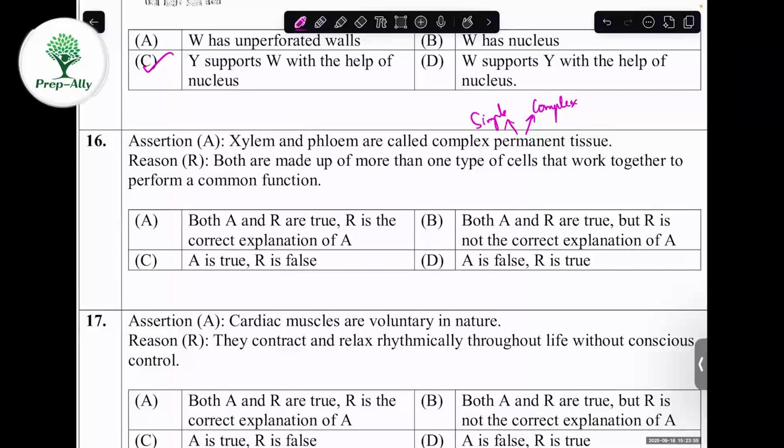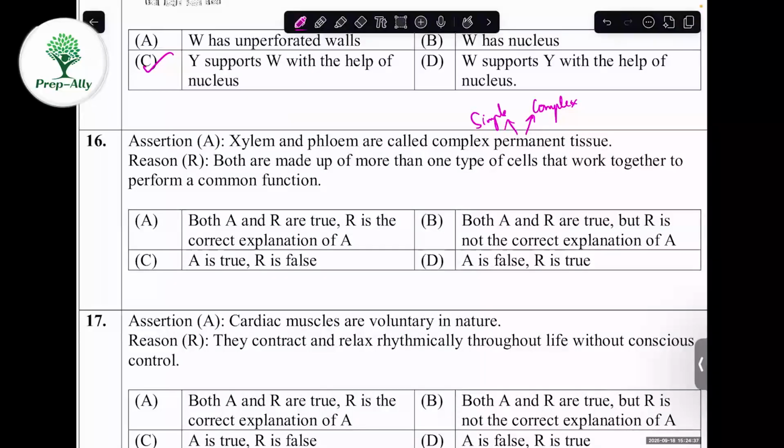The simple permanent tissue is made up of the same type of cells that perform the same function. Complex permanent tissue is made up of more than one type of cells that can perform the same function.